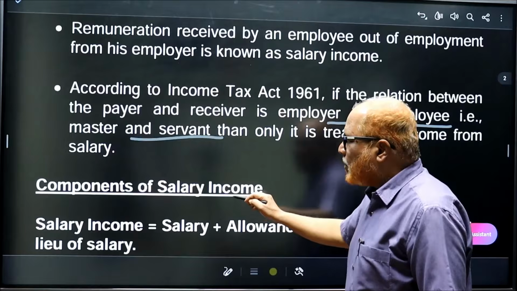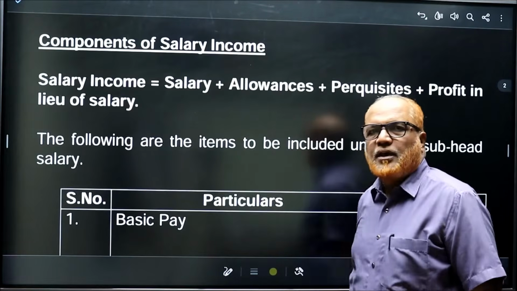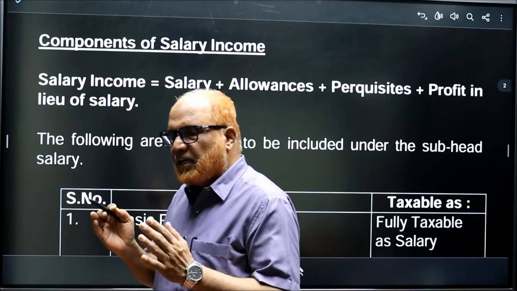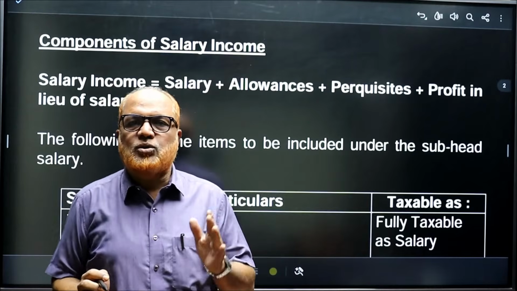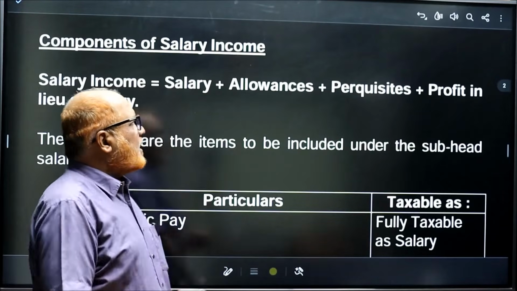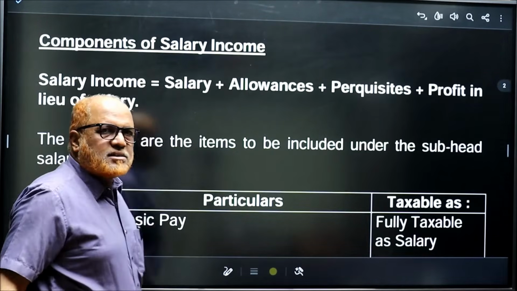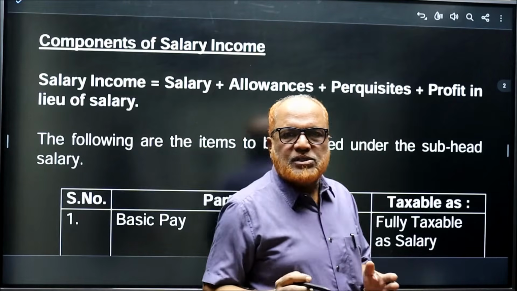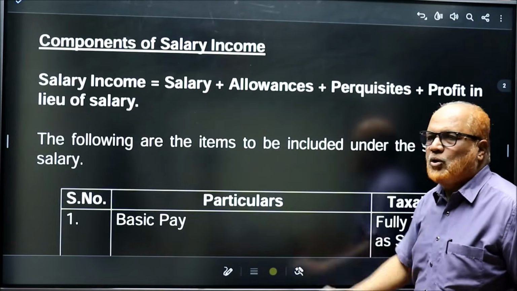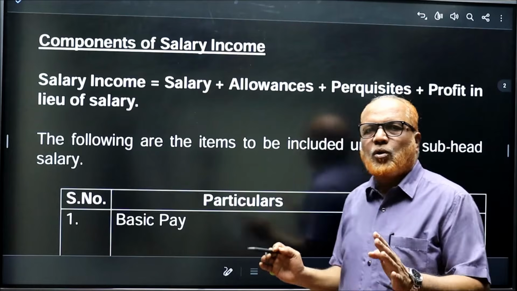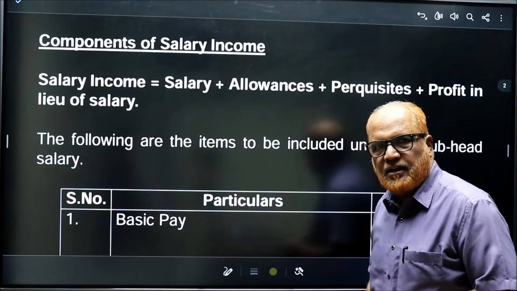Now what are the components of salary income? The Income Tax Act has divided the salary income into 4 parts: basic salary plus allowances plus perquisites plus profit in lieu of salary. These are the 4 components of salary income.